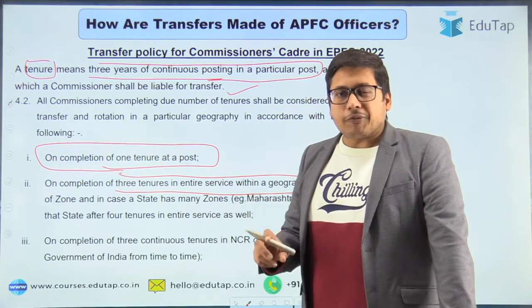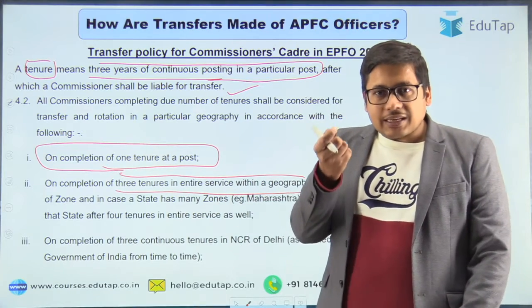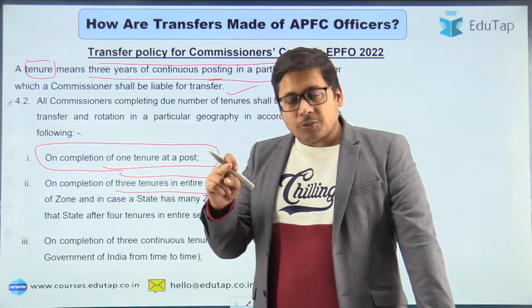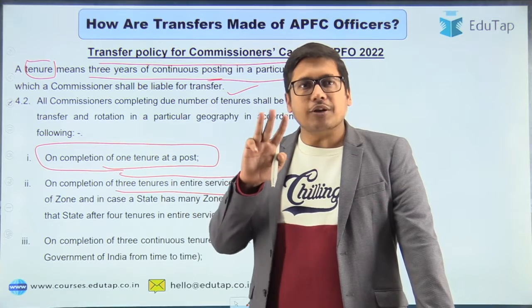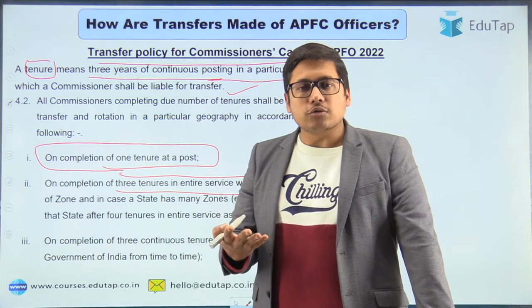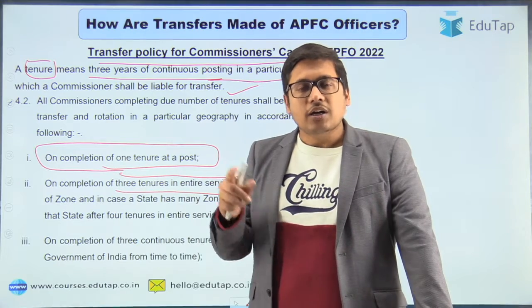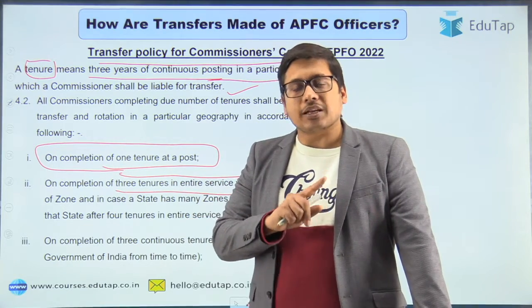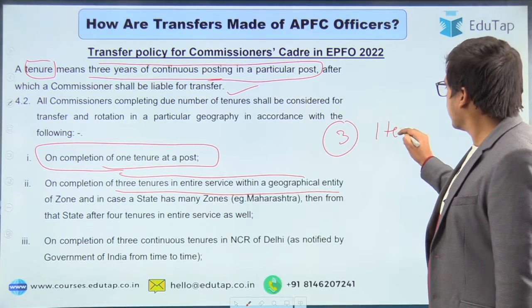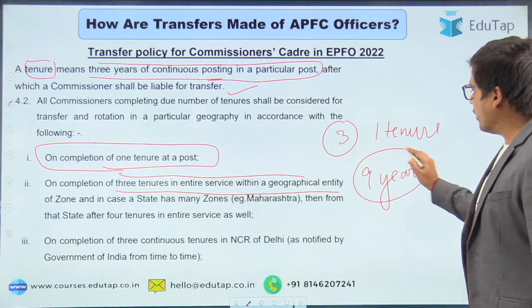For example, in EPFO, West Bengal and the Andaman and Nicobar Islands belong to one single territorial zone. So if you are posted in the West Bengal region or in the Andaman Nicobar region for 3 tenures, that is 9 years, after that you will be able to be transferred, on request or according to the rules of APFC, to some other region like NCR or Delhi, Rajasthan or Maharashtra. Then you will be liable to be transferred to some other region. So in one single office, you have to spend 3 years, that is one tenure at least, and after 3 tenures, that is 9 years, you are liable to be transferred to some other region.